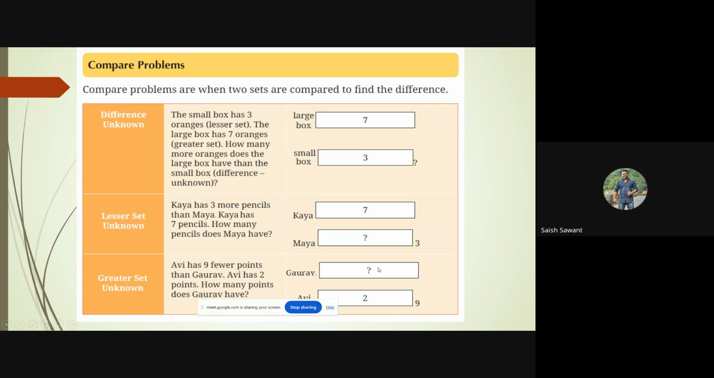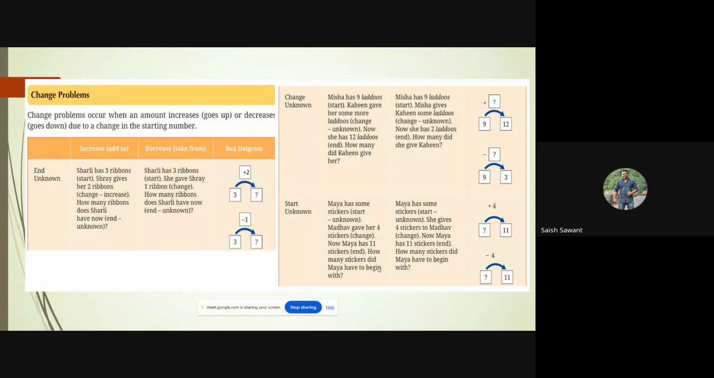So let us move on to the next, that is the third type, the change problem. The change can happen in two ways. Either it can go up or it can go down. So either it will increase or decrease. Okay, when the starting number is given, we have to look out for the change. Now here also there are three different types. The first type, let us see, is when the end is unknown. So the start part we know, but the end part is unknown, but we also know the change over here.